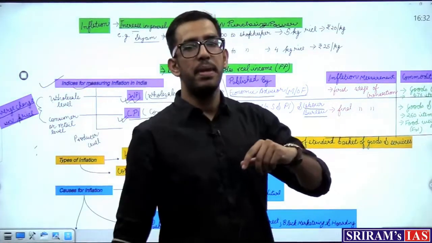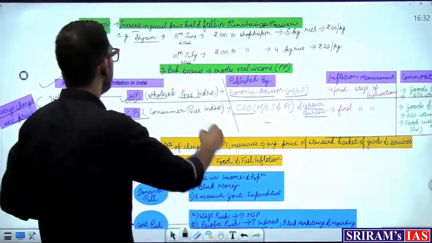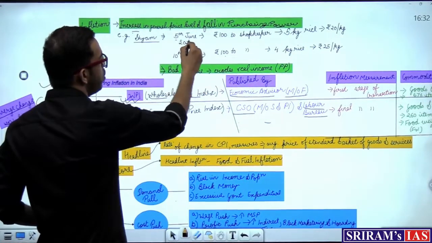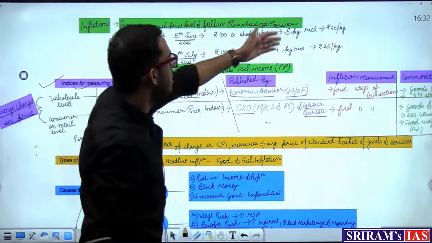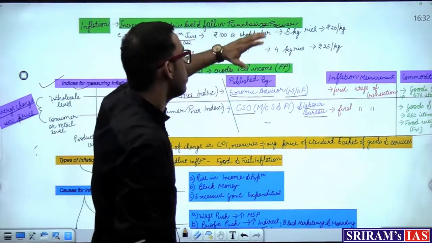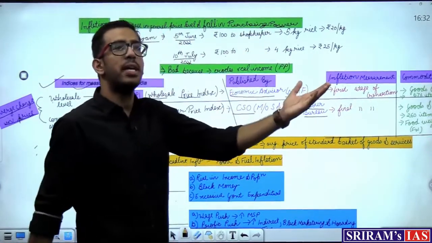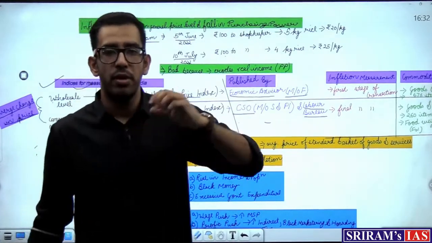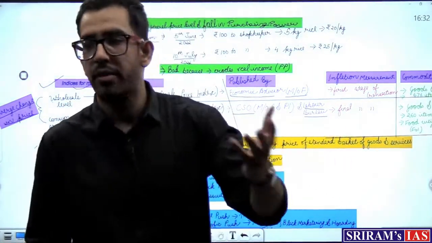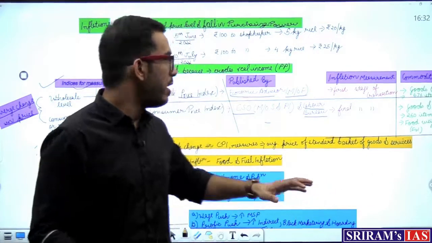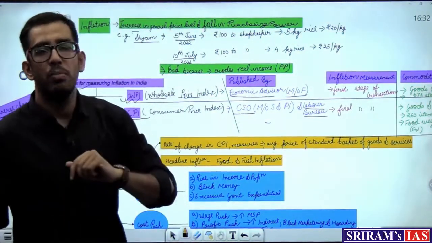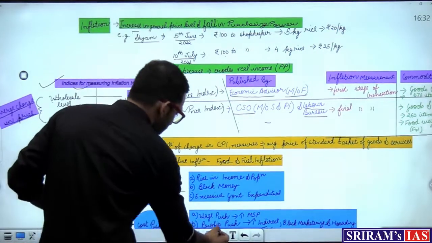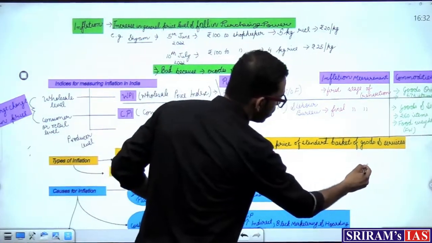For that, I've given you this example of Shyam, a boy who went to the shop and bought on 5th June and 10th July, and he can see the changes in price because the price of the rice has increased. So, taking a base year, we have increased the price. Similarly, when we are using these two indices, there is also a base year.